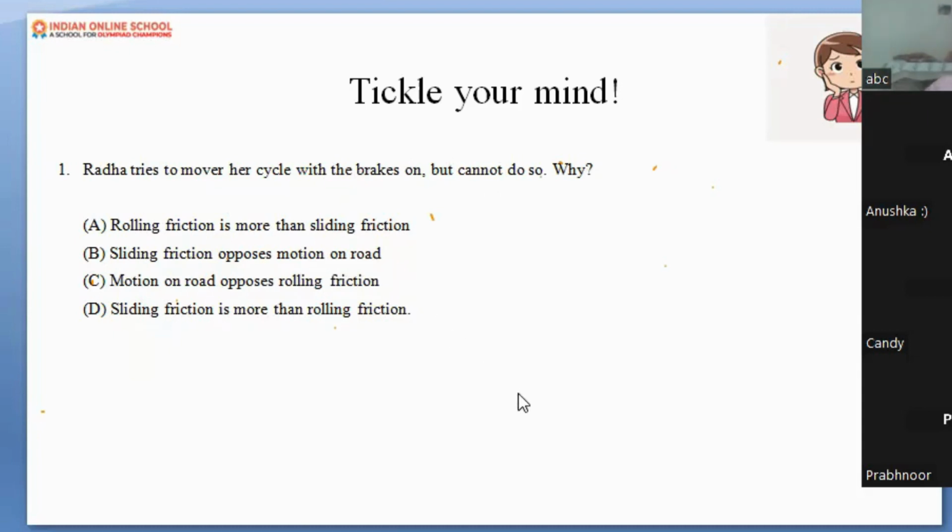Because the brake being on means Radha is having a grip on the brake, and that brake is providing a resistance, but it's a kind of a slide because there is contact between the road and the tires of the bicycle. It's a kind of a slide only. So it's a sliding friction, and sliding friction is always less than the limiting friction. Okay, let's move ahead with the next question.